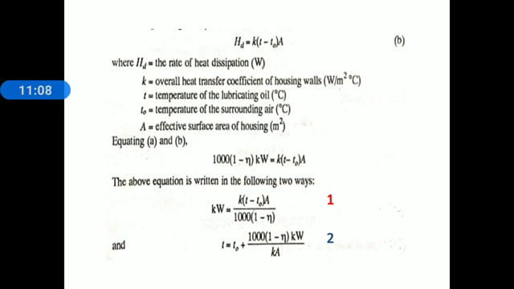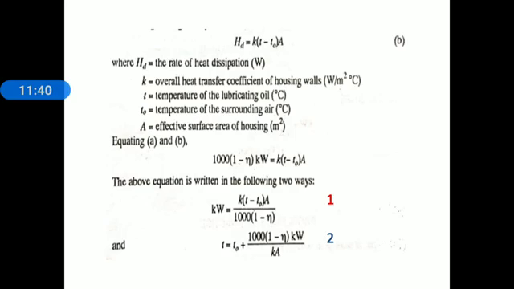Now here we have to observe equations A and B. This thing is known to you: heat generation is equal to heat dissipation. That's why here we equate equations A and B. After equating them, we get the relation 1000 into (1 minus efficiency) into kilowatt is equal to K into (T minus T0) into capital A. The above equation is written in the following two ways.